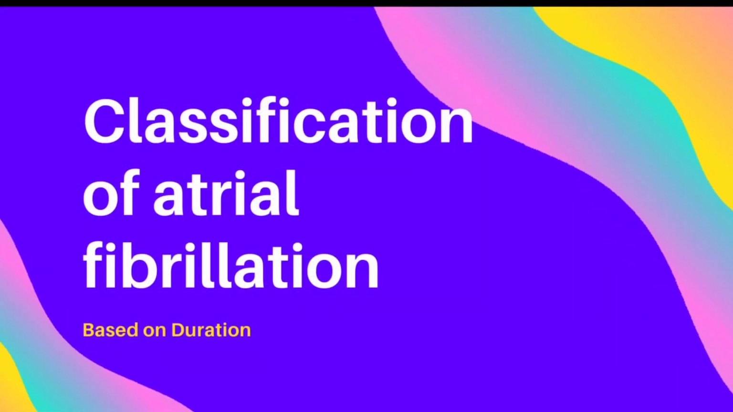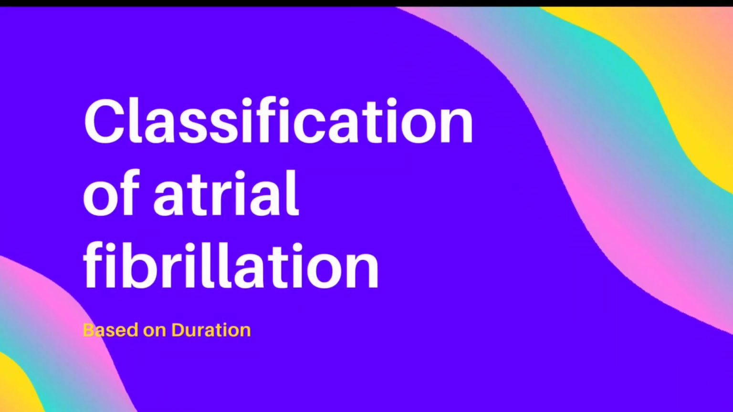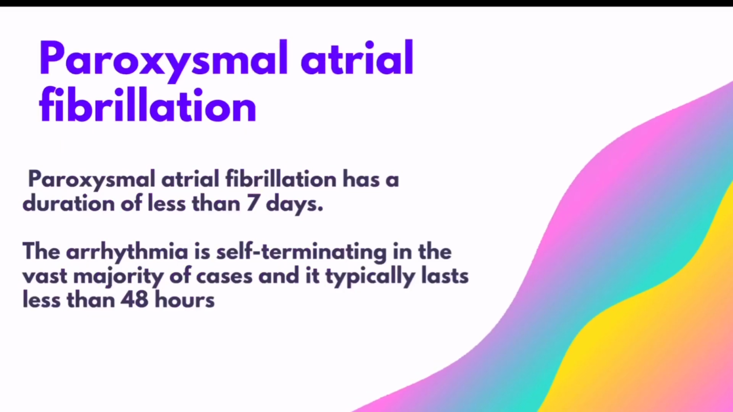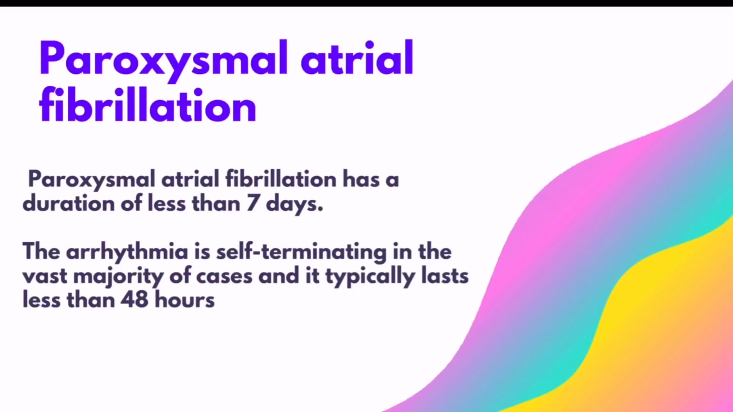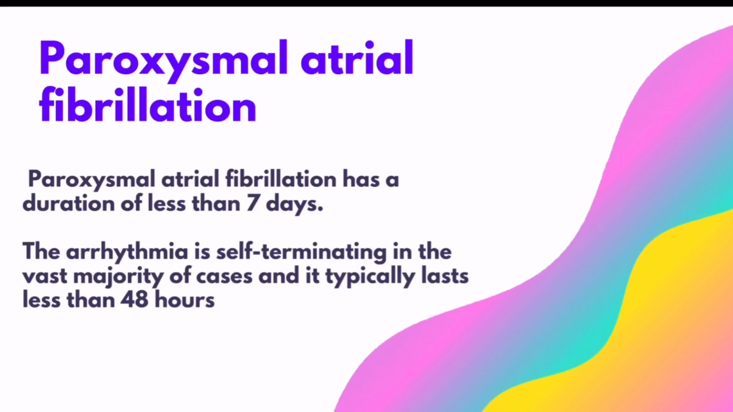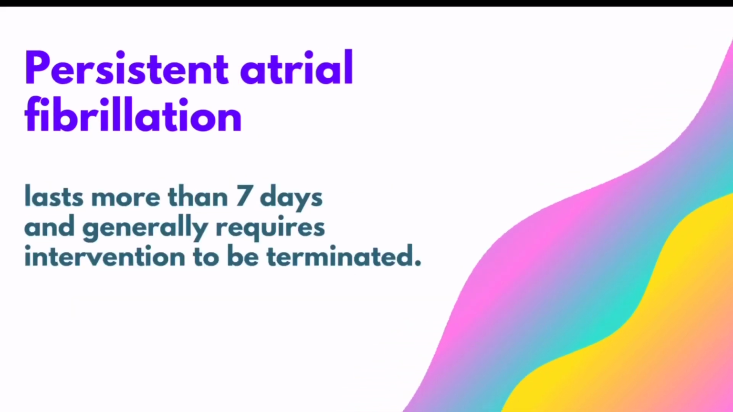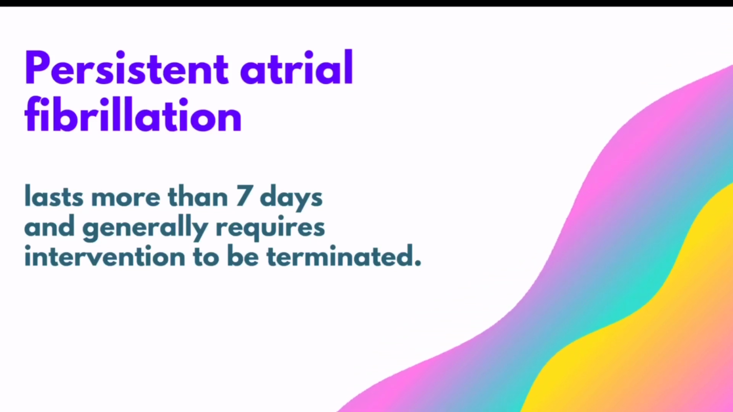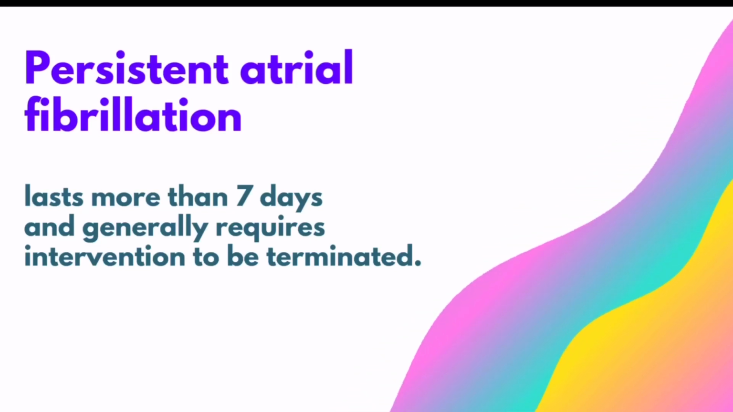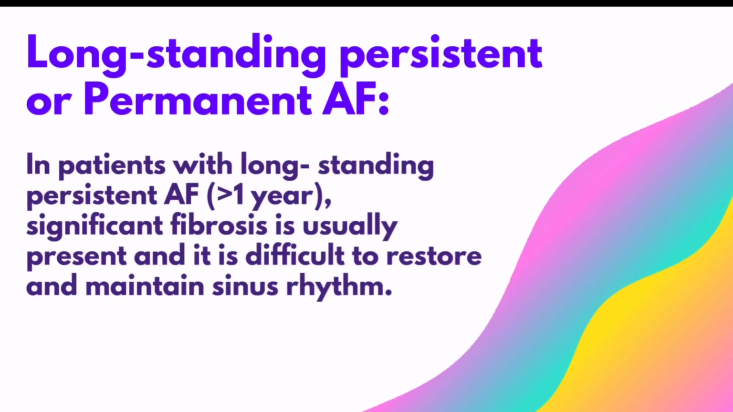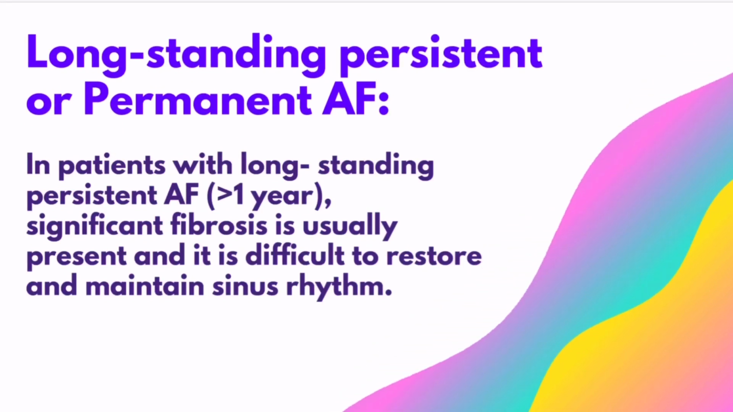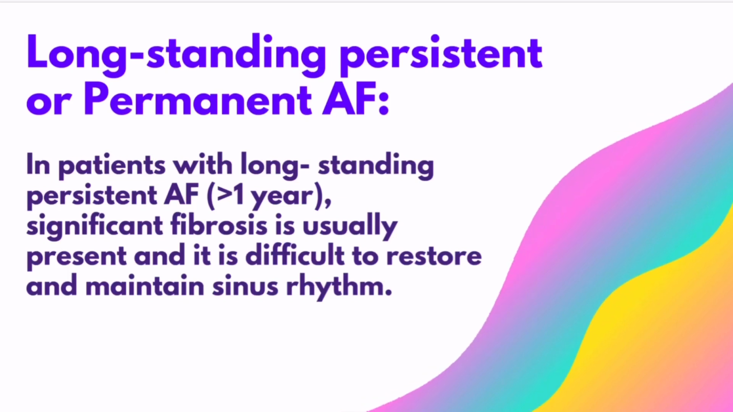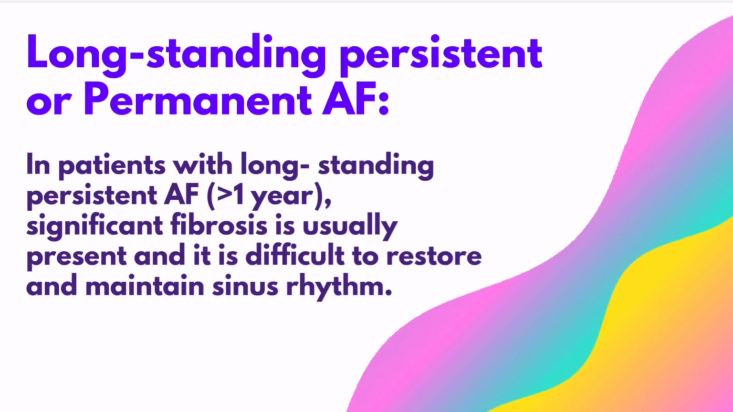Classification of atrial fibrillation is mainly based on duration. The first type is called paroxysmal AF. The duration is less than 7 days. It is usually self-terminating and lasts less than 48 hours. The second type is persistent AF. It lasts more than 7 days and generally requires intervention to be terminated. The last type is called long-standing persistent or permanent AF, that is AF lasting more than 1 year. It causes significant fibrosis and it is usually difficult to restore and maintain sinus rhythm.